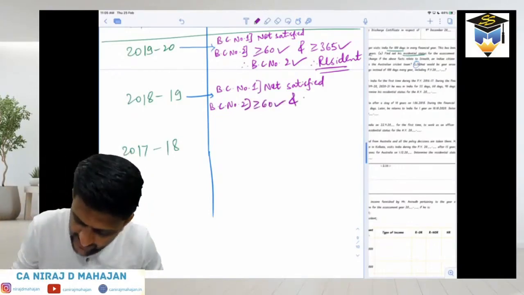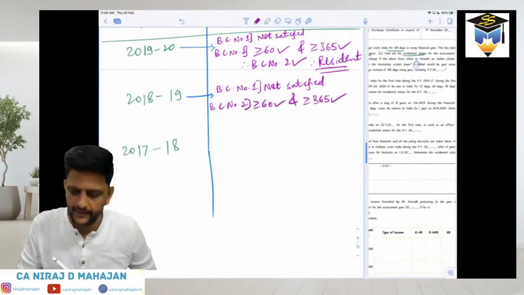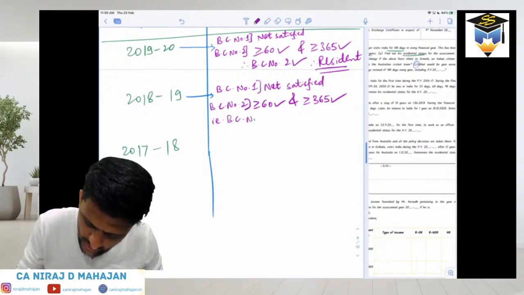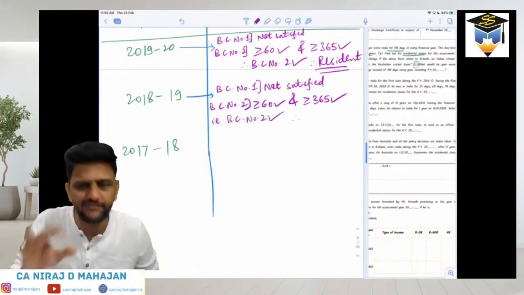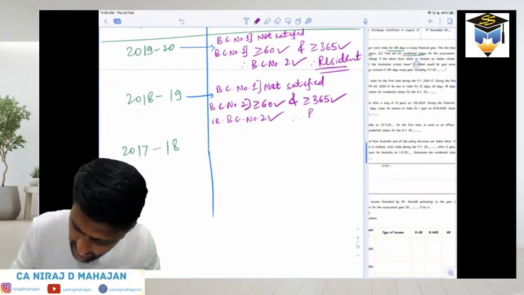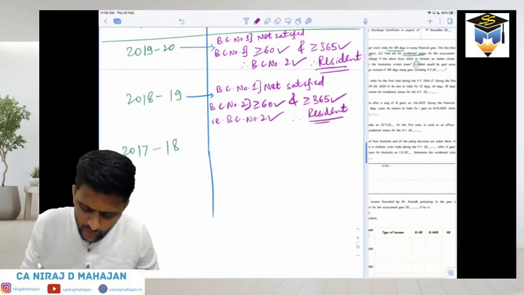So this condition is satisfied. Even if one basic condition is satisfied, he becomes resident. Finish. We need not check further.